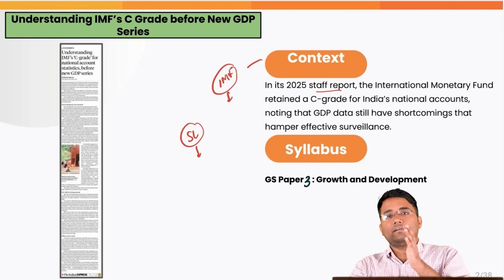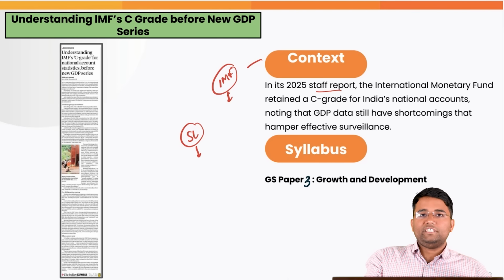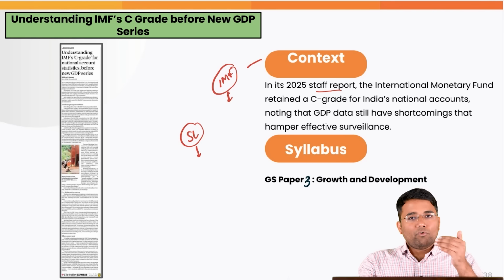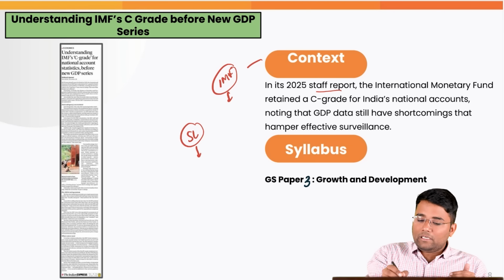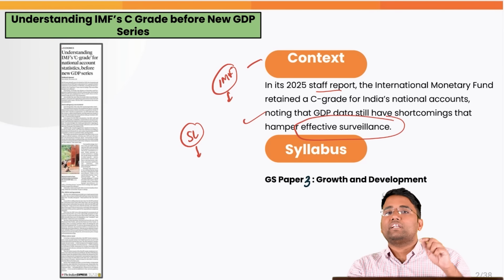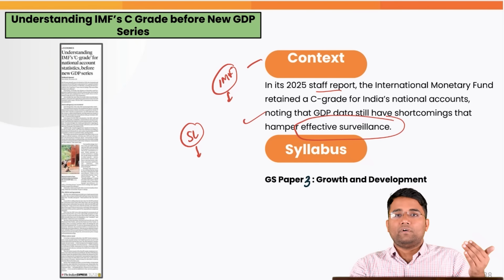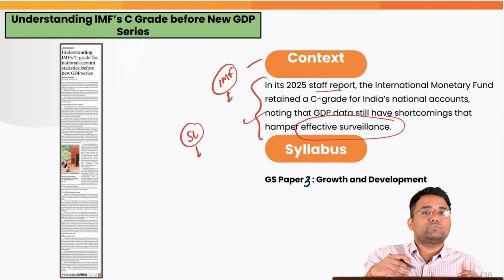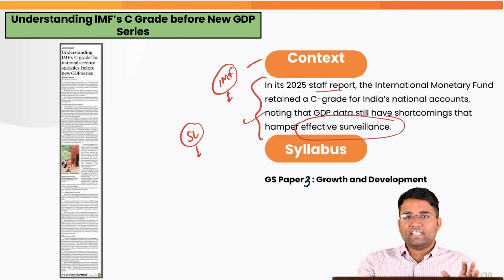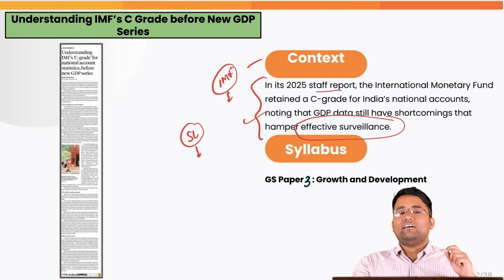For example, if the IMF is saying that you change your methodology of the GDP calculation, and try to follow whatever the global norms are, then if they do not keep a watch on the GDP data that is coming, they will not get an idea whether reforms are being taken by the economy or not. And in future, if the country again asks for funds, the IMF can deny because those reforms were not taken. And the board that decides various matters for the IMF, whether loans should be extended or not, cannot go into all the data with regard to the economy.